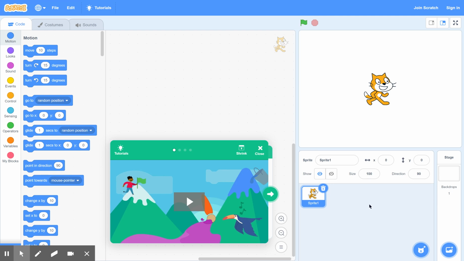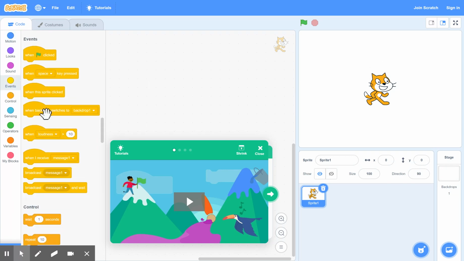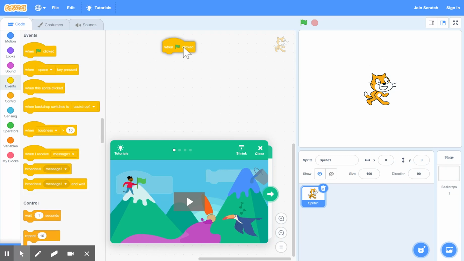In this demonstration, I'll be showing you how to accept input from the keyboard during a Scratch game. So we start as always with events. When green flag is clicked. This time we're going to ask a question. So that's interaction with the user.